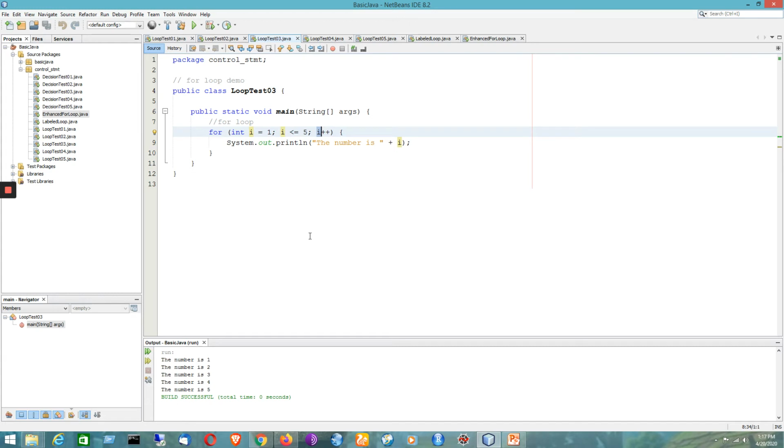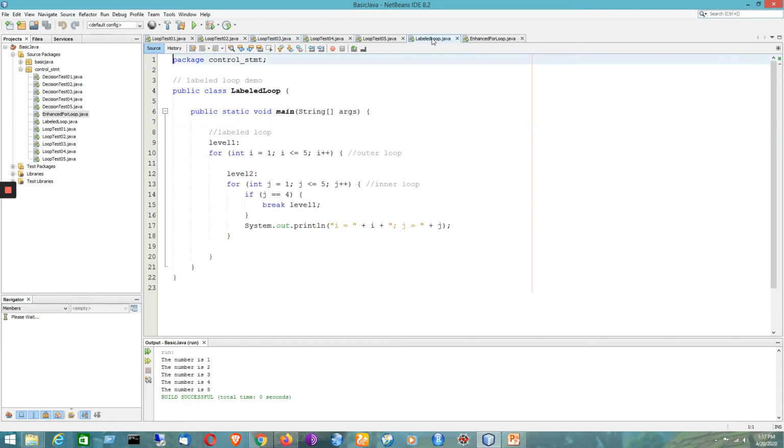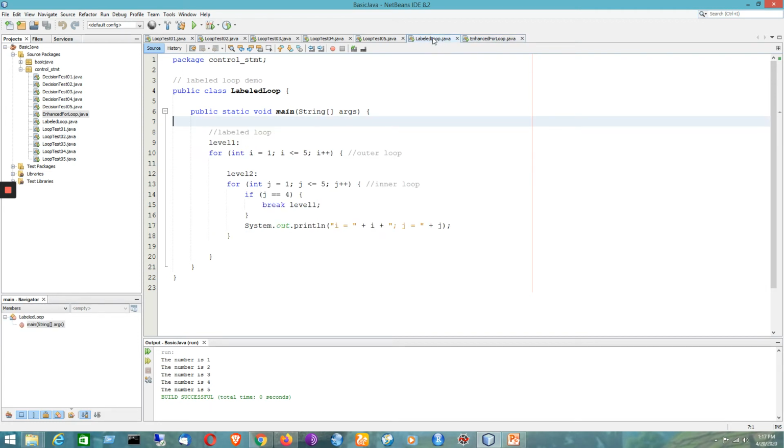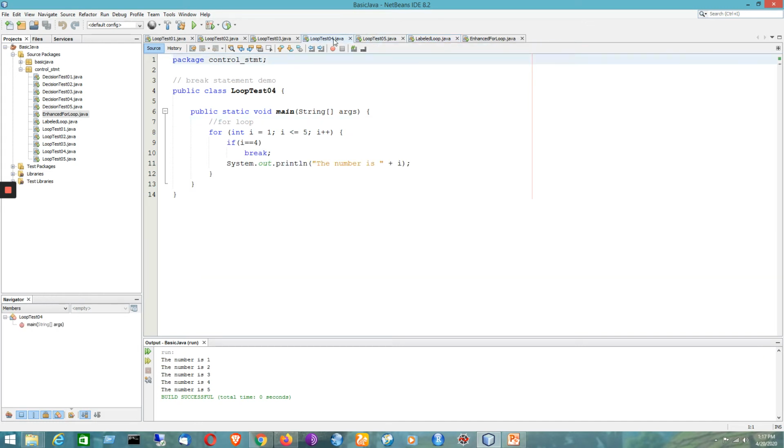So that is the basic idea of different types of loops. Now we will be seeing two different variants of the for loop, like we can have a labeled loop or an enhanced for loop. But before discussing them, I would like to describe the use of break and continue statements inside the loop. First I will visit the break statement, then the continue statement.